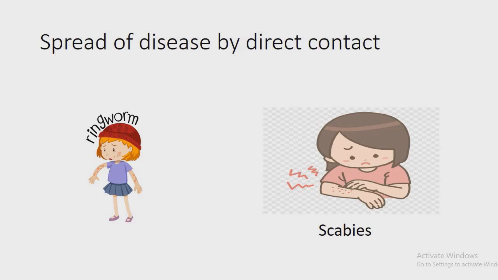Here also in the second image you can see a girl with a pink shirt. She is scratching her hand. Some dots have appeared on her hand also. So these are the germs. These germs are found on the skin of a person who is suffering from ringworm and scabies. If someone else comes in contact with the skin of a person having these diseases or wears his clothes, then that person can get that skin disease too. That is why it is better to avoid sharing clothes.